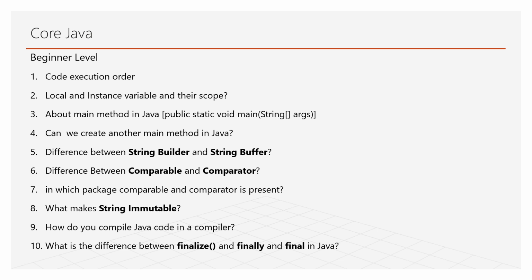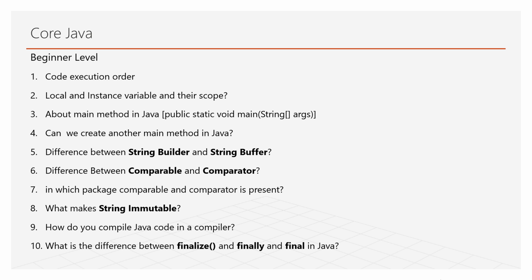What is the difference between finalize, finally, and final? Now the finalize method is deprecated and no longer in use, but this question has still been asked in all the interviews I have attended till now. Okay, for that I will explain it. The finalize method is used before the object is garbage collected, when garbage collection is called. The finally block we use in a try-catch block. If we put something in the finally block, whether we get an exception or not, the finally block is going to execute anyway. And final is a keyword that makes something constant.